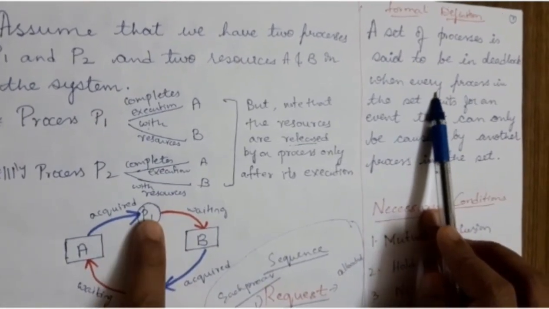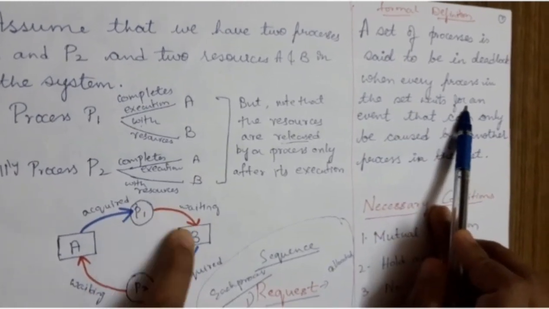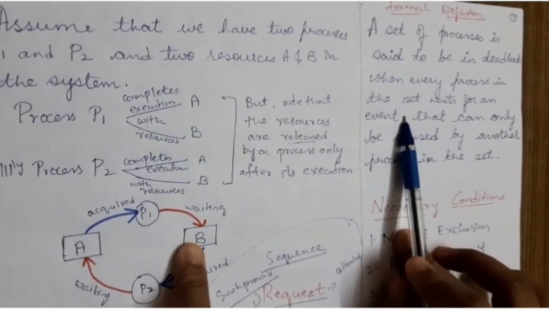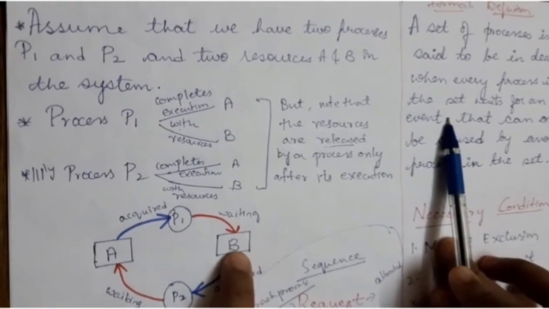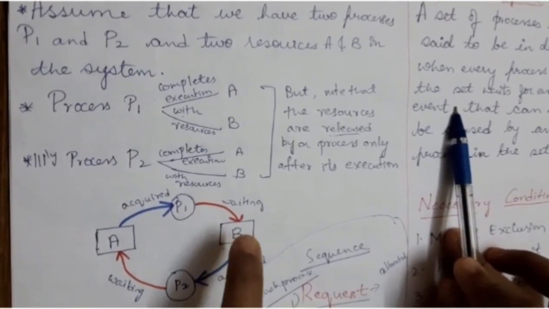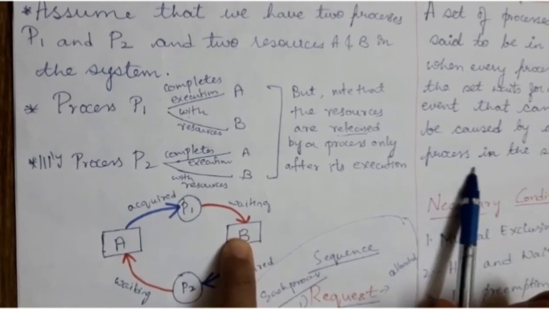The event here is resource B. Process P1 is waiting for the resource to be released, and that can only be caused by another process in the set.